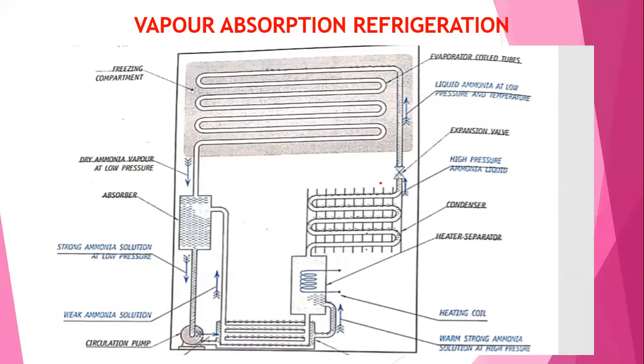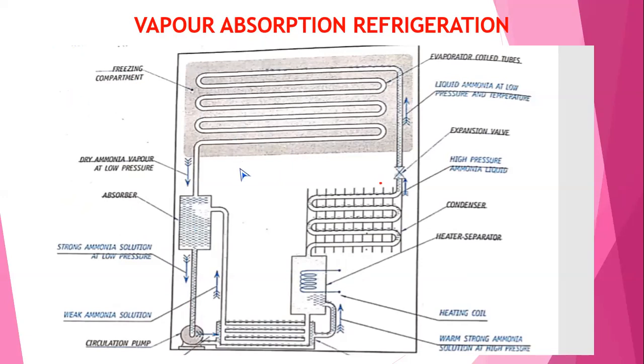That is, the components available in the refrigerator start from the compressor or pump, next the condenser, evaporator and expansion device. In the same way, in vapor absorption also you have a circulating pump. Before that you have the absorber. So that's the difference between vapor absorption and vapor compression. In case of vapor compression, you have the compressor. Remember, you have the compressor. Compression is nothing but the compressor, where you compress the refrigerant.